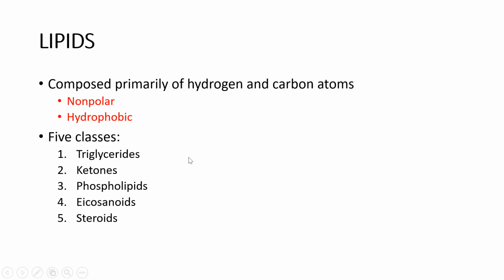So we've got 5 classes or 5 types of lipids: triglycerides, ketones, phospholipids, eicosanoids, and then steroids. So we'll go through those individually, but they all behave the way that all lipids do, in that they're nonpolar, hydrophobic, do not interact or play nicely with water or in aqueous environments.